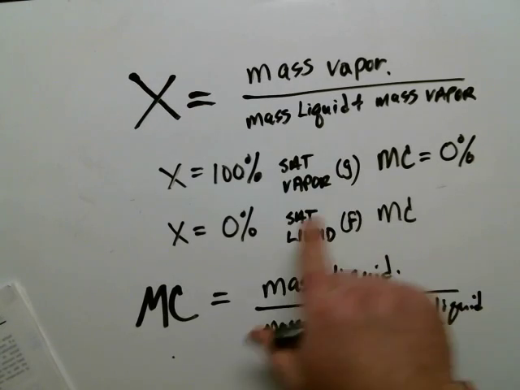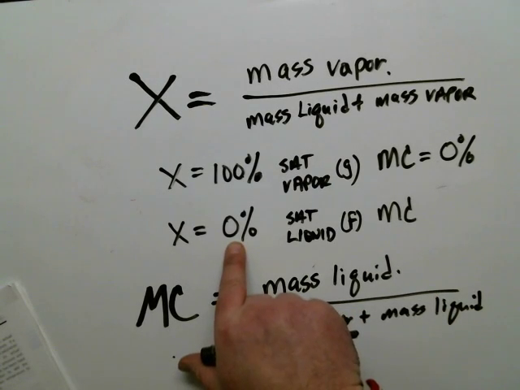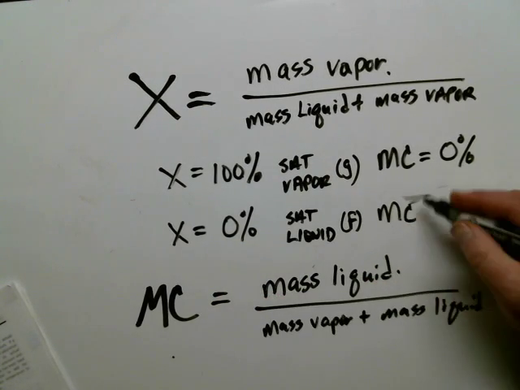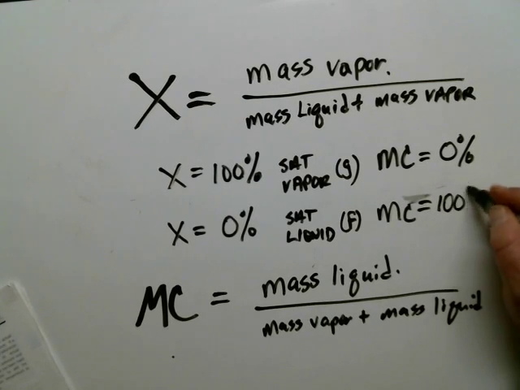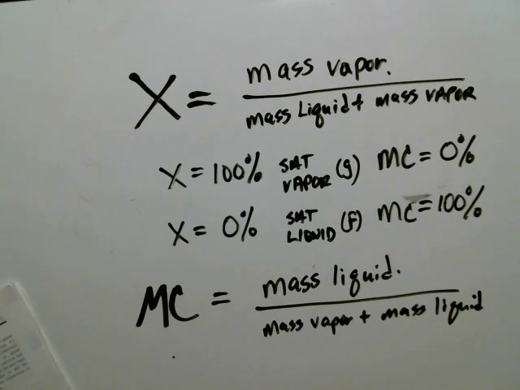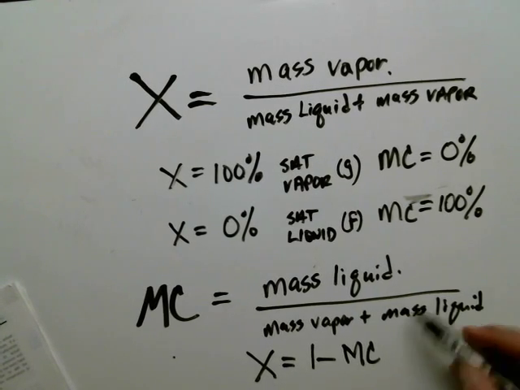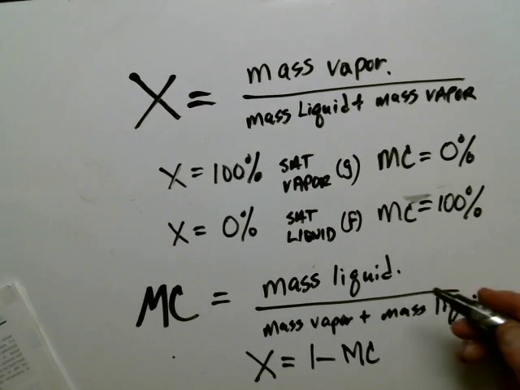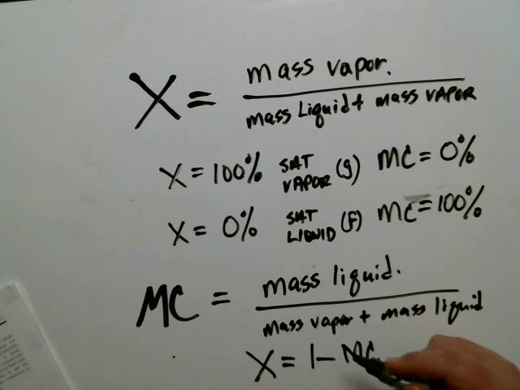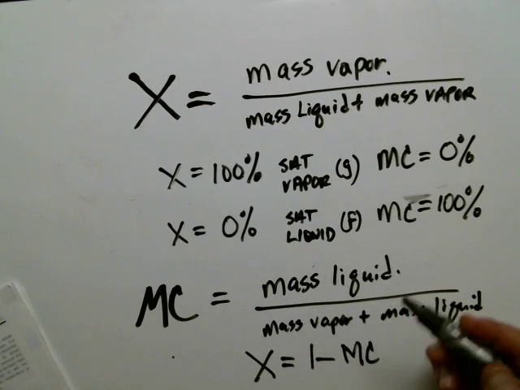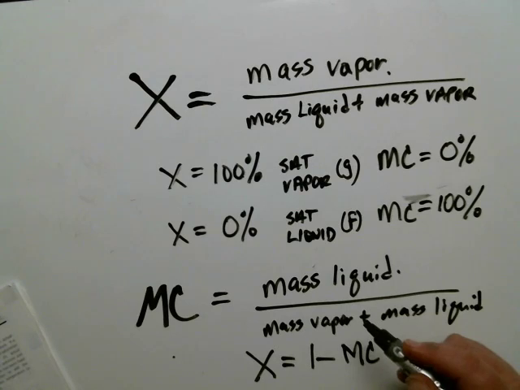Moisture content, when the quality is 0%, means you have all water, so the moisture content is 100%. So X equals 1 minus MC, moisture content. If it's all water, you have 100% moisture content. If you have all steam, it's 100% quality.